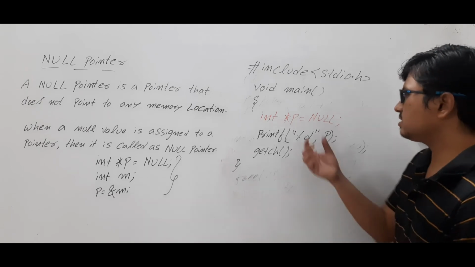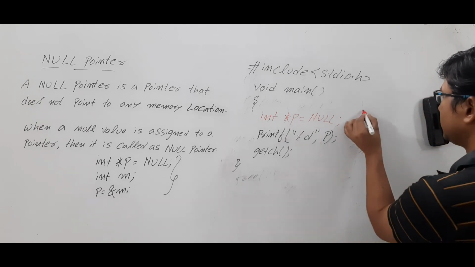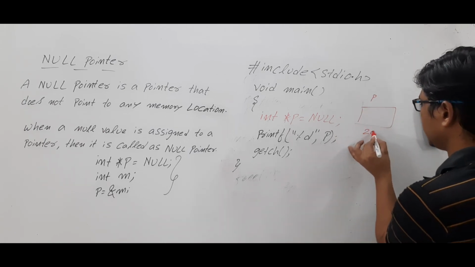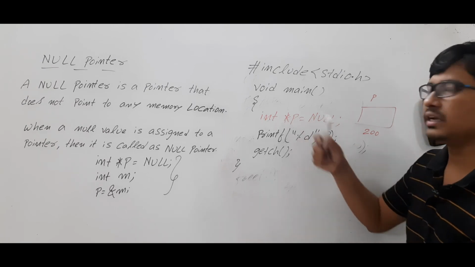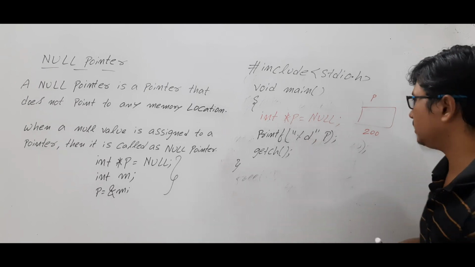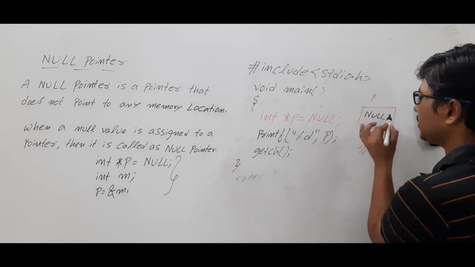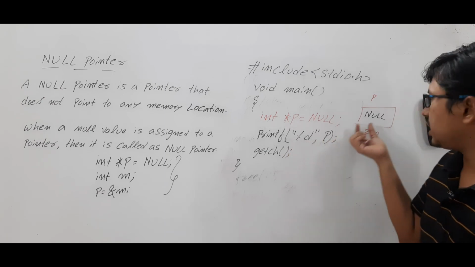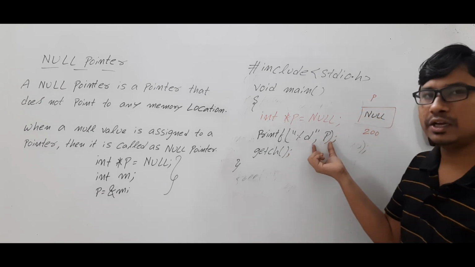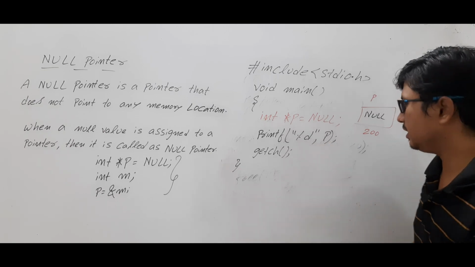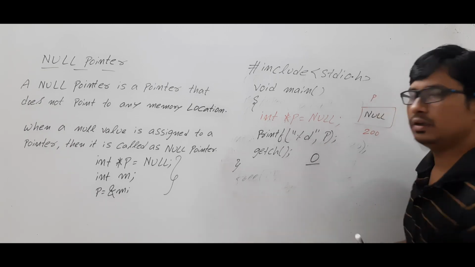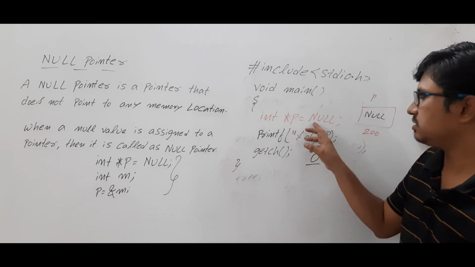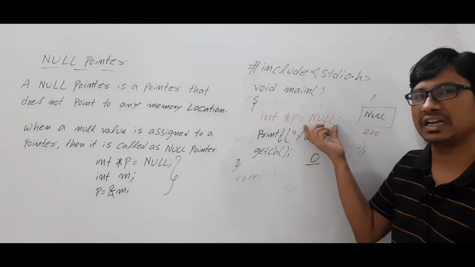Is it clear? So what is this statement? You have declared an integer pointer p. Suppose it is at some address location 200. Then you assigned a null value to it, meaning that it is a null pointer. So it is not pointing to any memory location. Now you have written the statement printf %d p. Whatever value is there, that you are trying to print, what value will be printed? It will print the output as 0. Are you able to understand? So this null is nothing but 0. Either you can write 0 here or null here, but usually we write it as null.